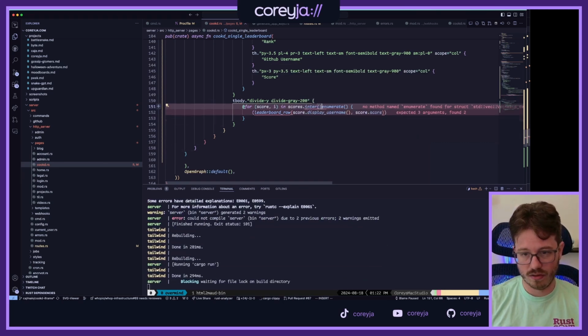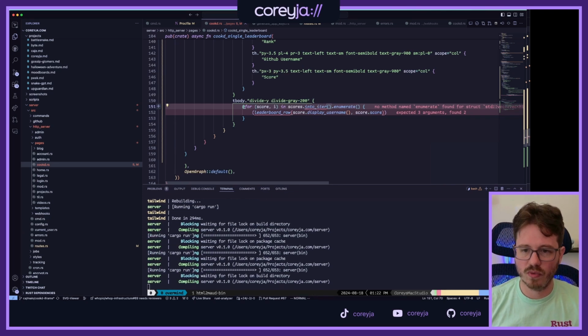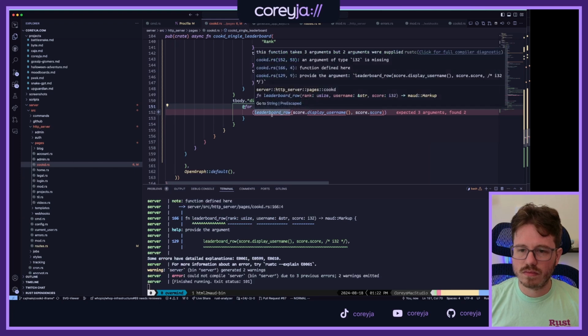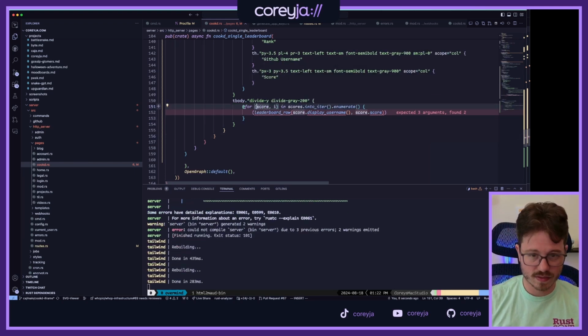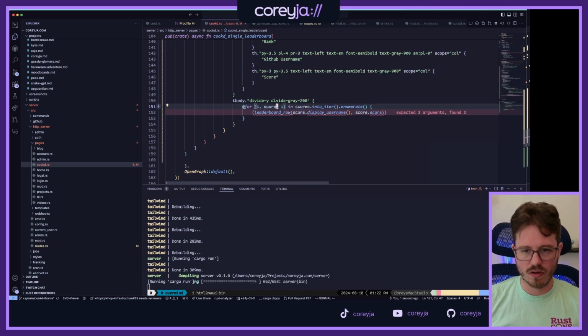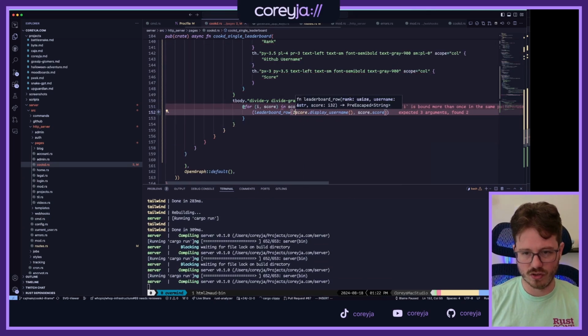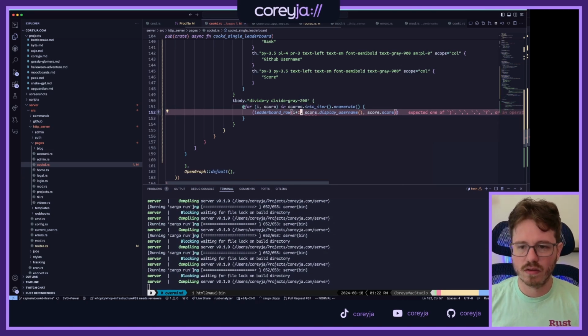Dot iter, into iter dot enumerate. Oh yeah. Okay, so I did this wrong. It's i and then score. And then this is i plus 1, just to get out of our 0 indexing and make the rank look nice.